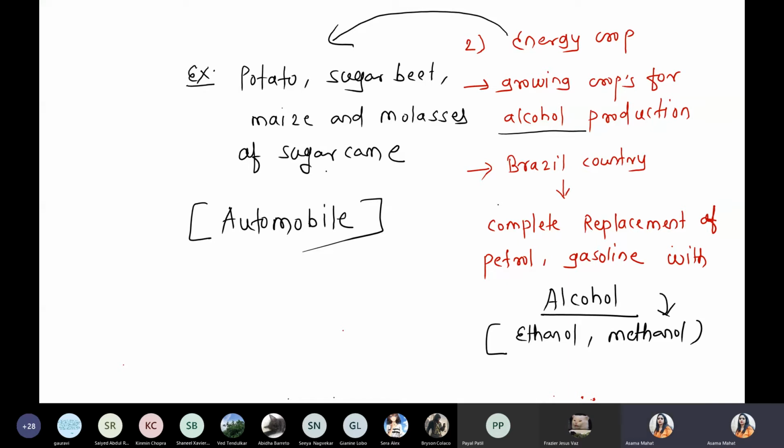Done. We discussed the first one, green manure crop. Second, the energy crop. Last point, petroleum plants. Means with the help of plants, we can produce petrol, not exactly petrol, but a petrol-like component. मतलब ऐसा oil produce करेंगे who is structurally resembles to petrol. Jatropha. Should I continue next? Last point of this chapter, petroleum plants.